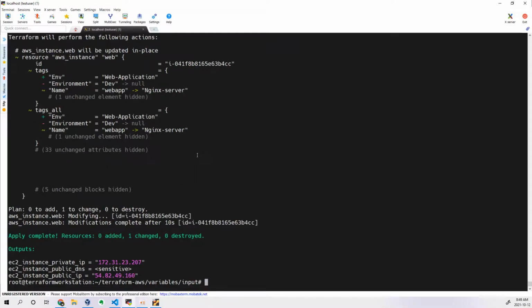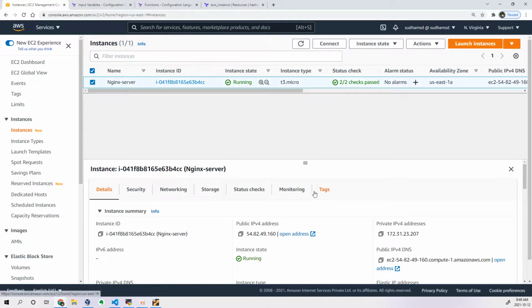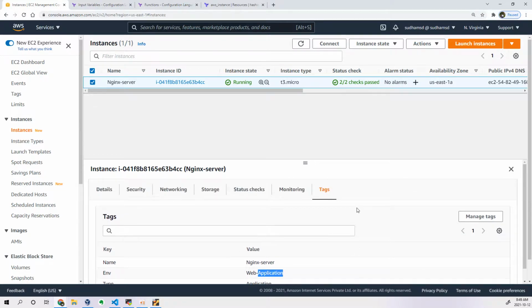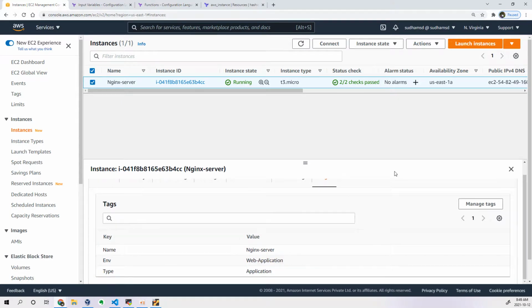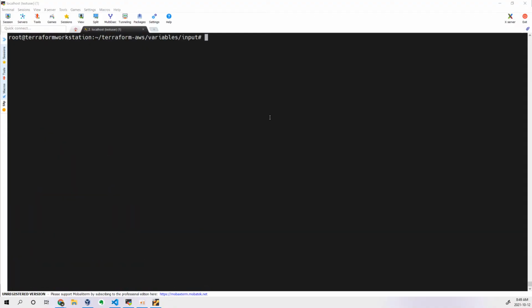You can see it is done. Let me do a refresh. Let me select this and go to the tags. Now we can see web-application. The environment got changed to web application because the other values are the same, so that's the reason it did not show whether it changed or not. In this way, we can add the labels. However many resources you control, if you want to add something common for all of them, it is better to declare it in the locals. That's it. So this is all about Terraform output values and locals.